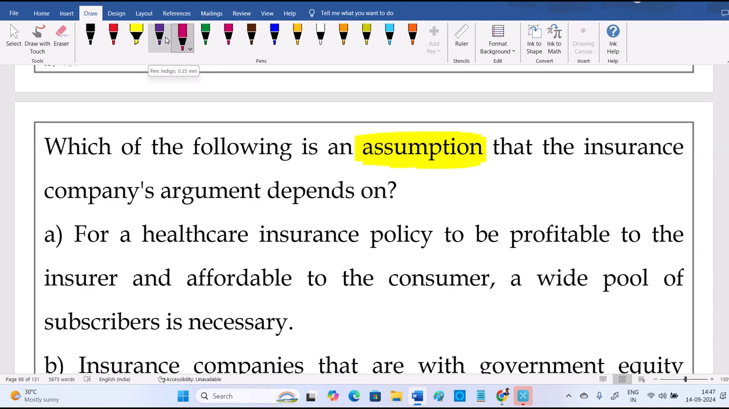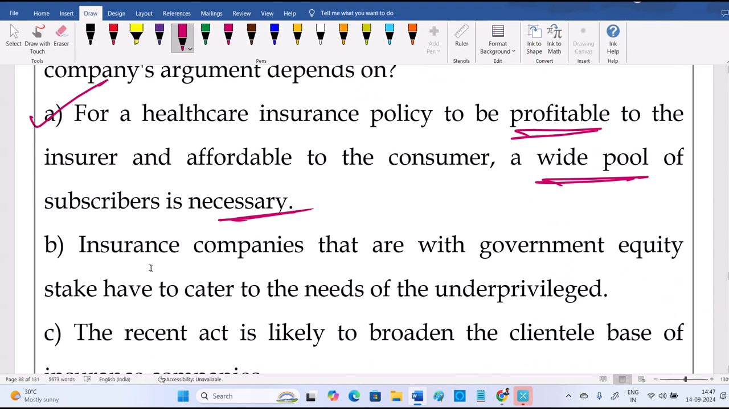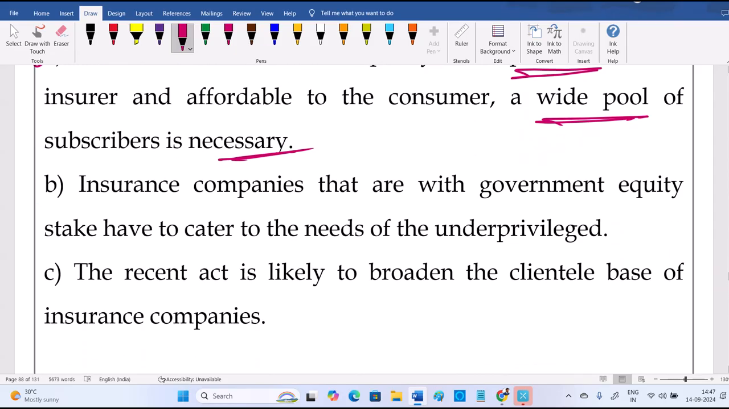If you want to register for health insurance at the age of 45, they don't get money, and they have high risk also. You are close to the deadline, so that's what. So for an insurance policy, a wide pool of subscribers is necessary if they want to be profitable. This is the assumption actually. But insurance companies and government equity needs to be underprivileged. The recent act is likely to burden the client base of insurance companies.